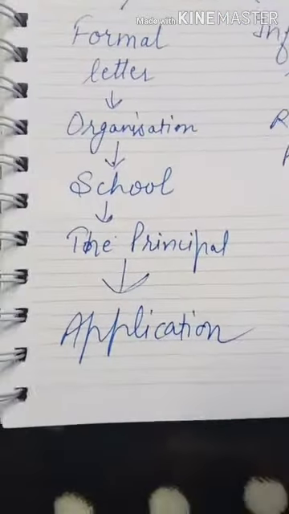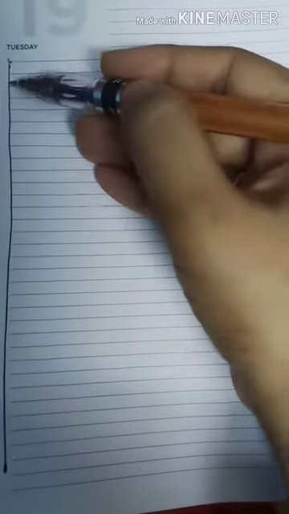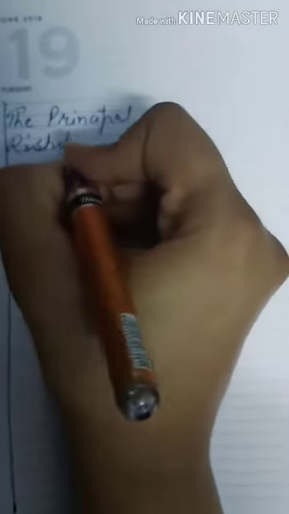I'm going to tell you how to write, what is the format. So here I'm going to tell you how to write an application. First of all, I have drawn a margin line over here. If it is not there in your notebook, you have to draw a margin line, because we have to write the application touching this margin line at the left corner. If the application is to the principal, first of all you will write the principal and the address.